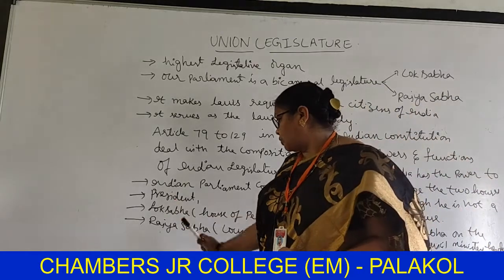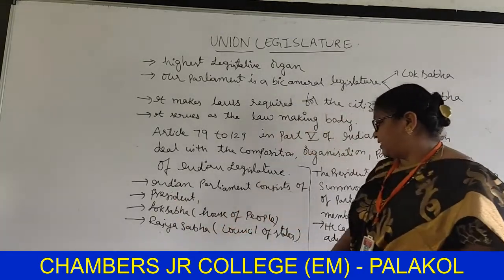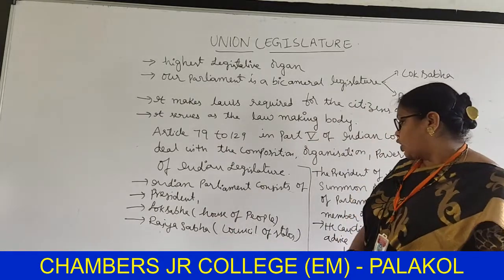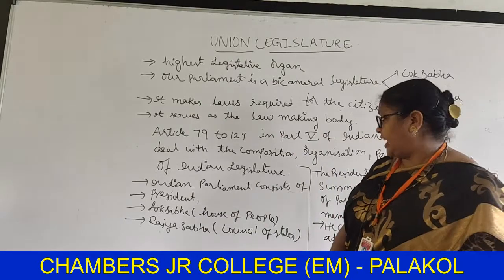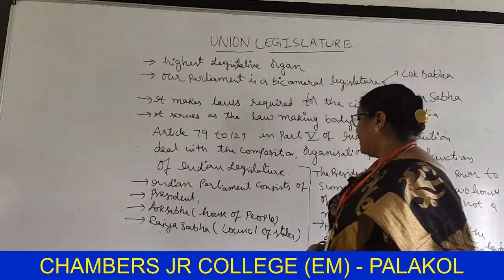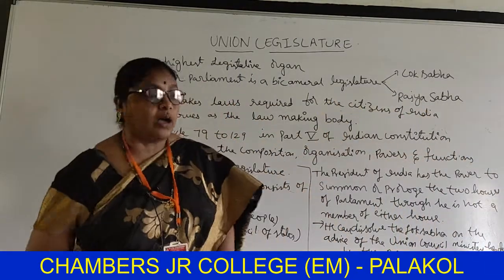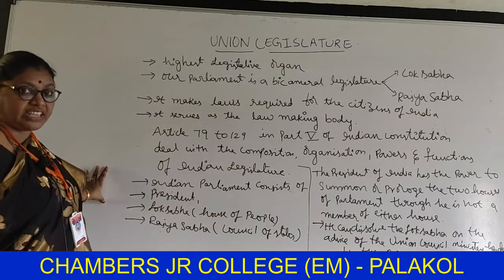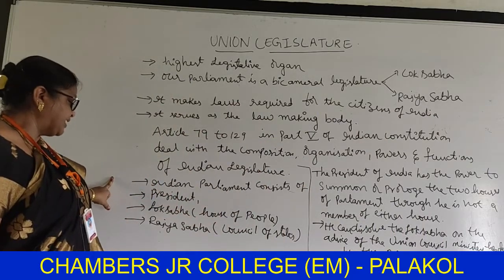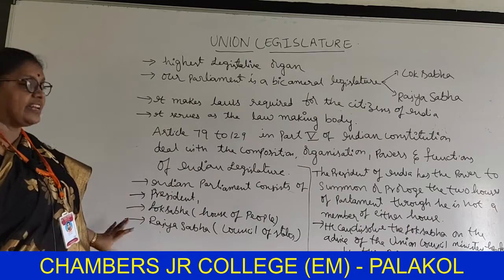Once again, what are they? President, Lok Sabha and Rajya Sabha.